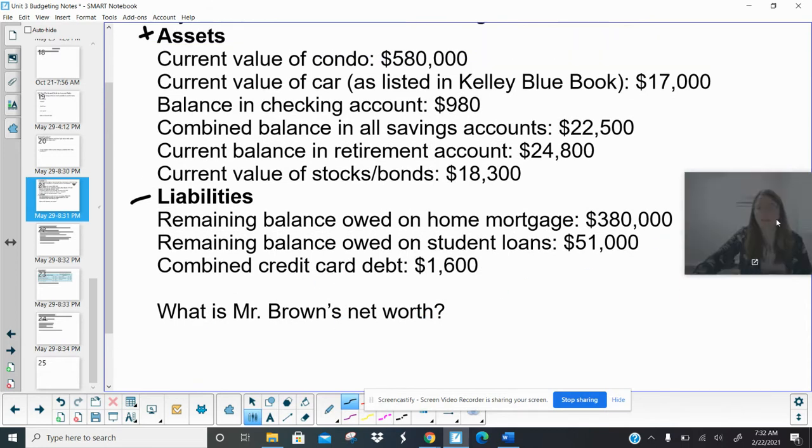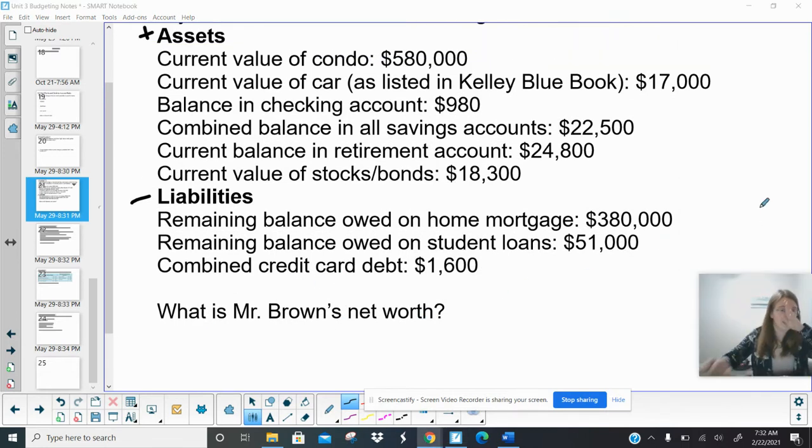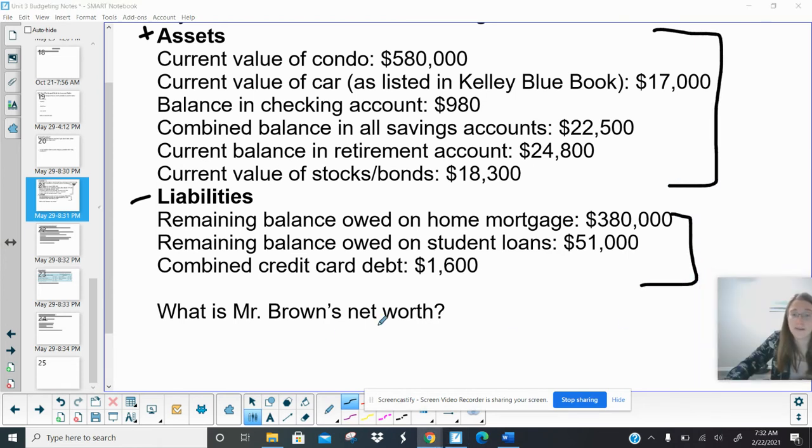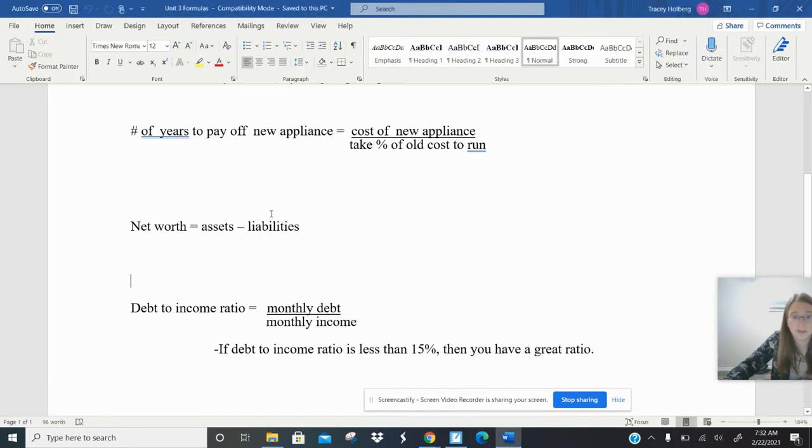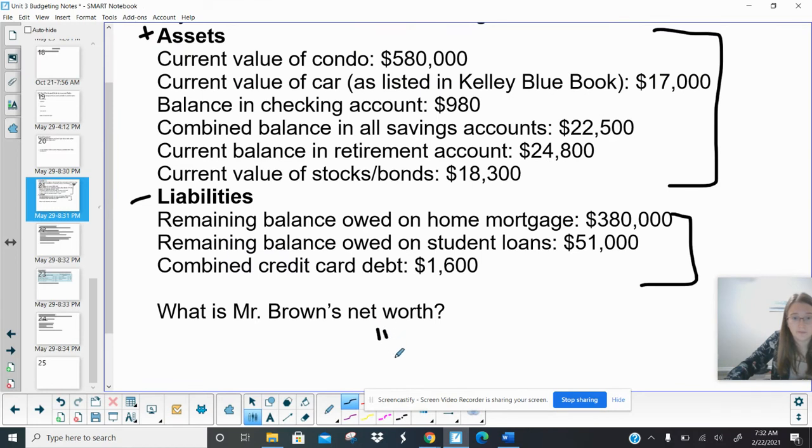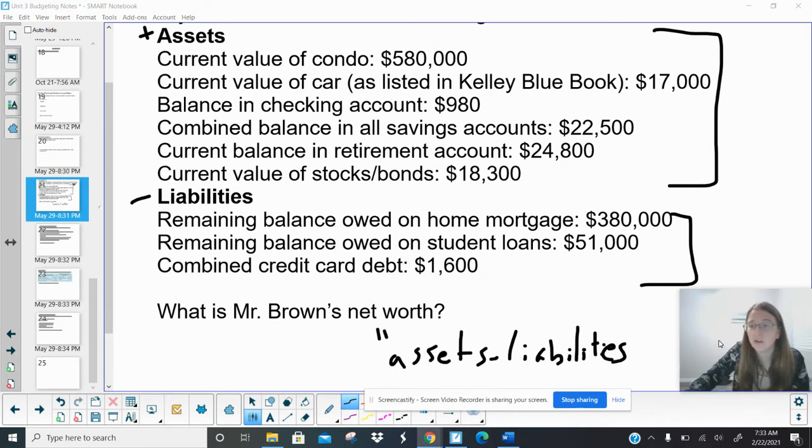So it says, what is Mr. Brown's net worth? So again, net worth is all of your positives minus all of your negatives. So all we need to do here, it's really simple. We're going to find the total assets and the total liabilities because net worth is assets minus liabilities. So I'm going to write that over here. Assets minus liabilities. So I want you to take a moment and be very careful, guys. This question is so easy. But if you hit a 0 wrong in your calculator, you're going to get the wrong answer.